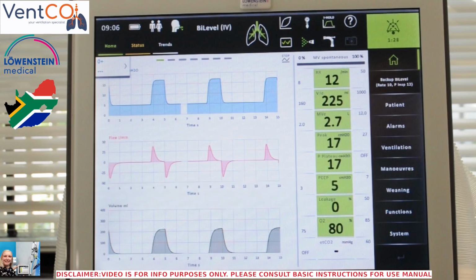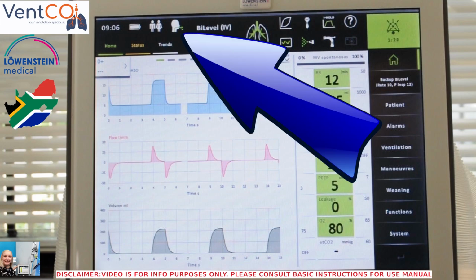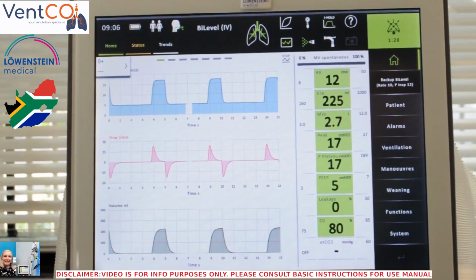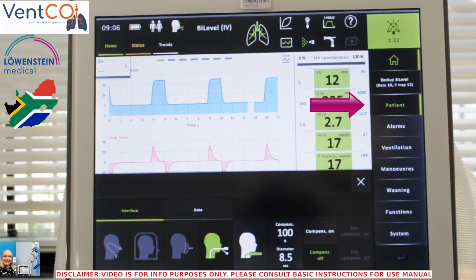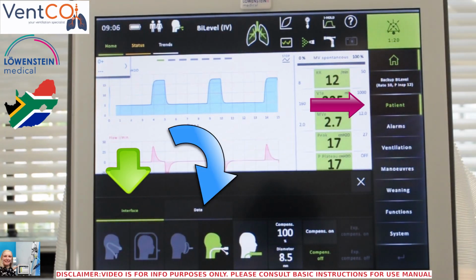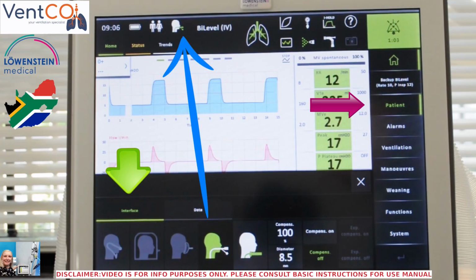During ventilation, you can view certain patient data and adjust some of this data. Remember, if you want to change the interface of the patient, you will have to stop ventilation, change the interface, and start ventilation again. When we choose the patient submenu icon, a pop-up window appears, which has an interface tab and a data tab. The interface is illuminated in green, which means this tab is being viewed at present and displays the interface chosen. In this case, the ET tube option has been chosen, and this also reflects on the status bar at the top of the machine.